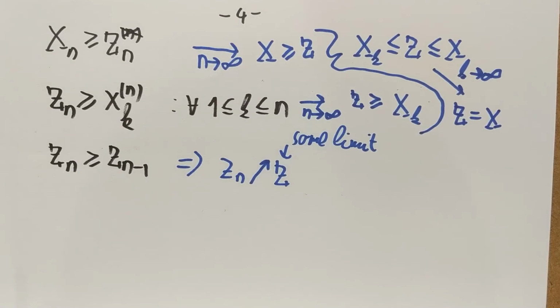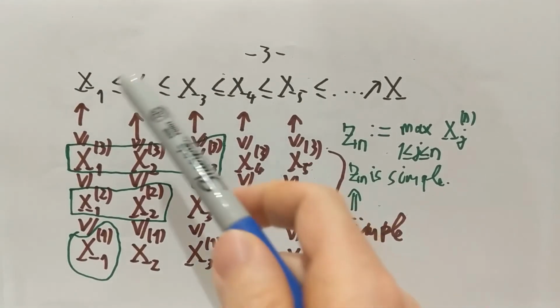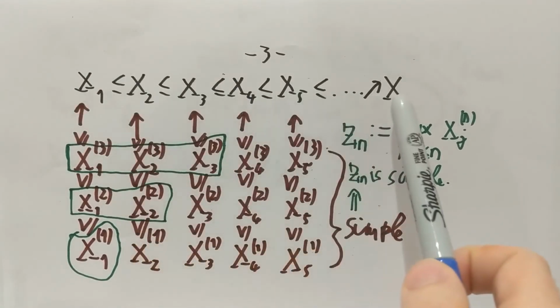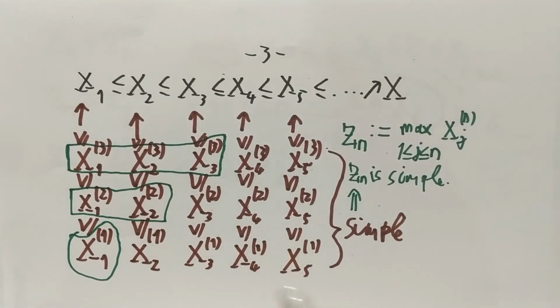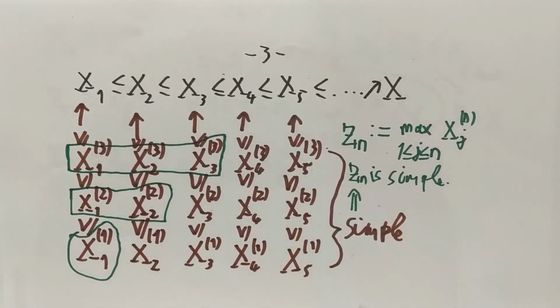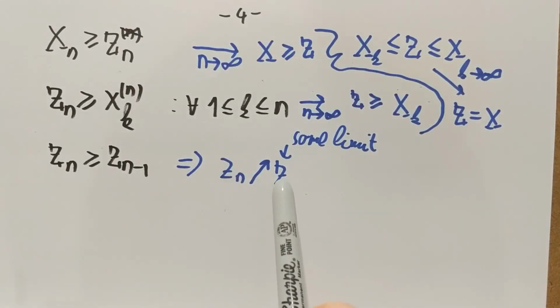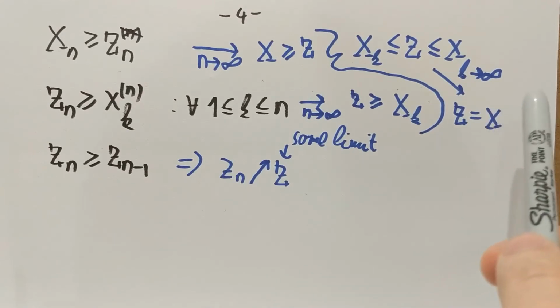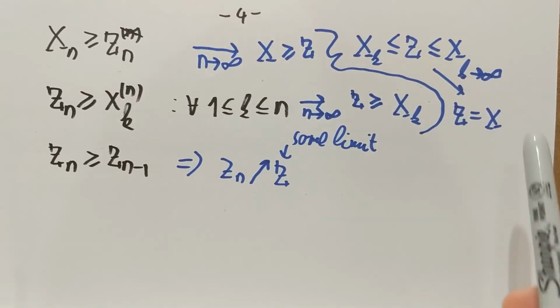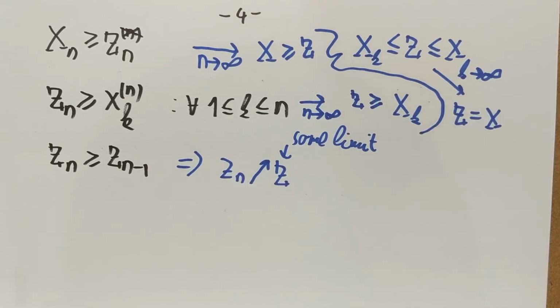Now what was the point of this whole construction? Let me come back to the previous page and look at this whole construction. I had my sequence of random variables that converges up to x. I have simple random variables, the brown ones, which converge to each of these sequences. I take a maximum of a finite number of them, so Z_n is still simple. And what I now concluded is that the Z_n's converge to a limit, and that limit is actually the same as my random variable. So I produced my limiting random variable x as a monotone limit of simple random variables,